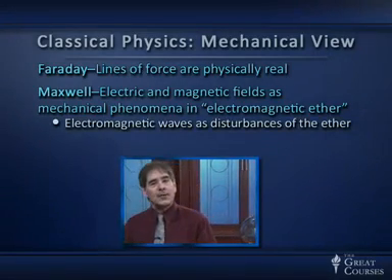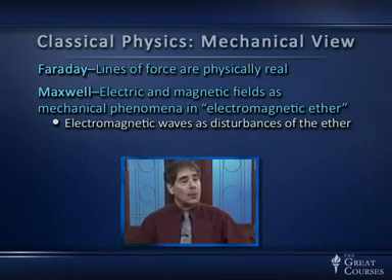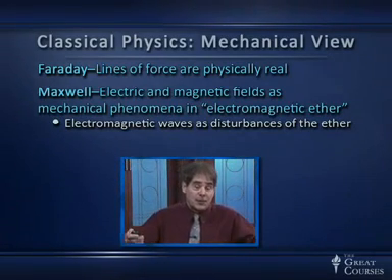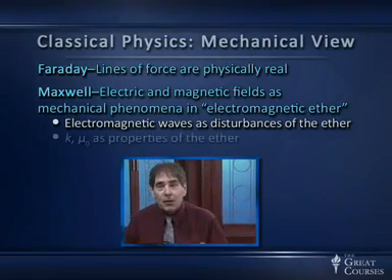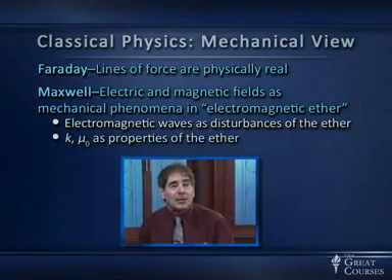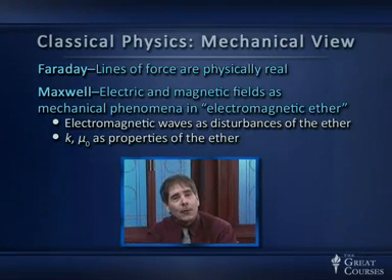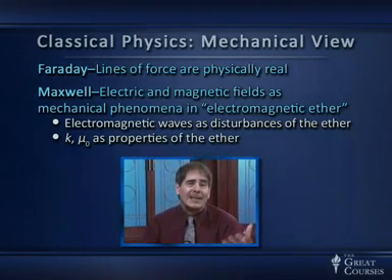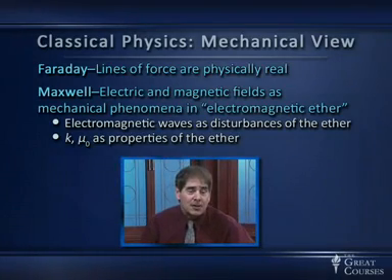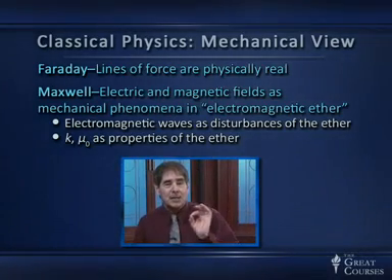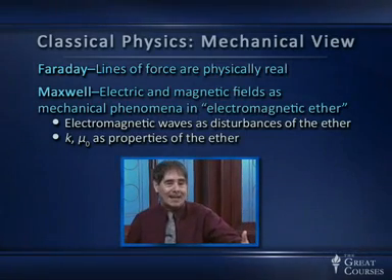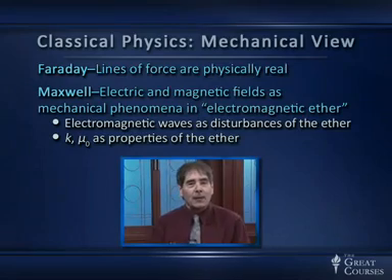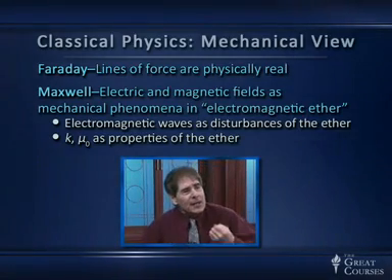in the same way that sound waves are disturbances of the air, or water waves are disturbances of the surface or bulk of liquid water. Here's the only math in this lecture. You'll remember the constant K that came into Coulomb's law that described the electric force between 2 point charges, or equivalently gave us the electric field of one charge. And then we had an equivalent magnetic constant mu naught, mu sub 0, as the corresponding magnetic constant. Those, in this mechanical view, become properties of the ether. They tell how the ether responds to electric and magnetic fields.